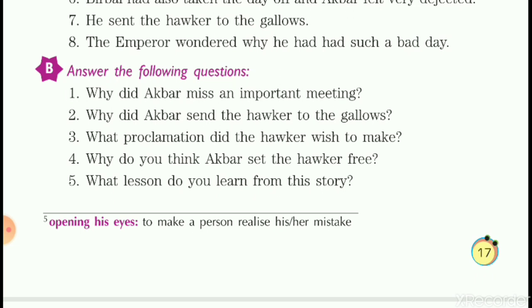Why did Akbar send the hawker to the gallows? Because what had happened? Akbar thought that he had a very bad day. He had to face all sorts of problems. He fell down, his ankle got swollen. Then what happened? He wanted to meet Birbal. He had called for Birbal, but then unfortunately Birbal had taken off that day, so he could not be contacted and Akbar could not enjoy his company.